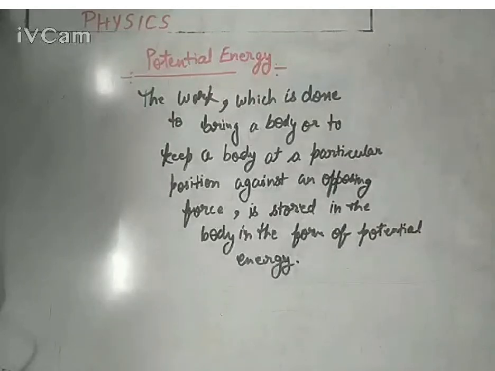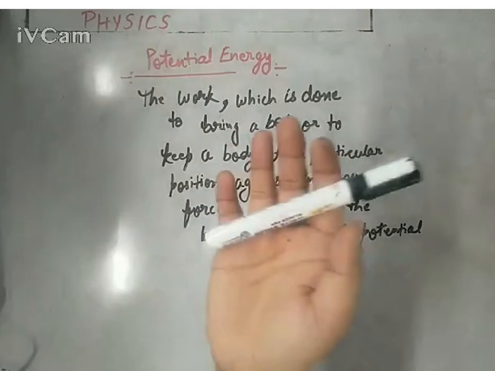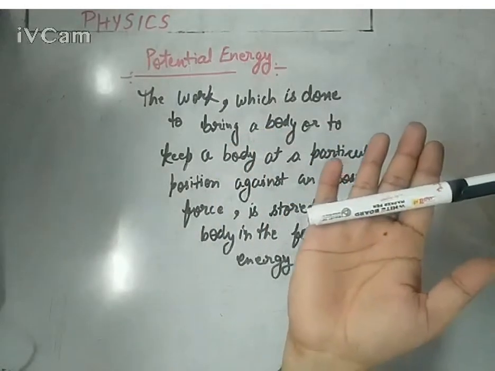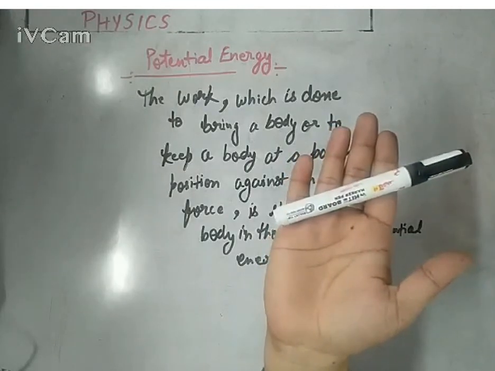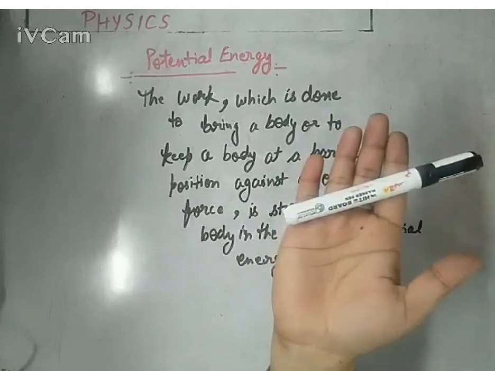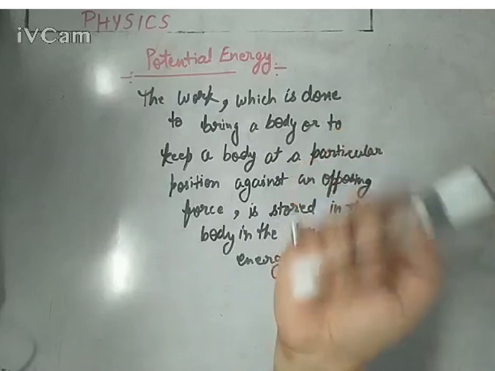It is very important regarding the derivation. Means if you are keeping a body at the state of rest, or you are bringing a body to a particular position even still in the state of rest, the amount of work which is done against the force is stored in the body in the form of potential energy. For example, you are holding this marker at a particular height against the gravitational force, keeping it at rest. Still you will feel some kind of tiredness after some time. Why? Because you are transforming your body's biochemical energy directly into gravitational potential energy.